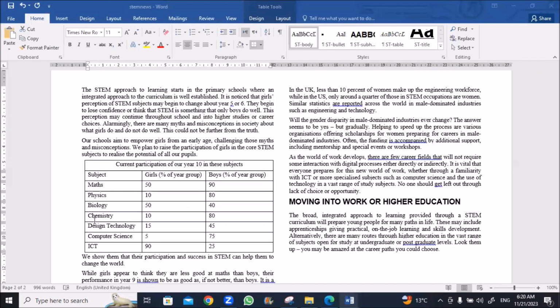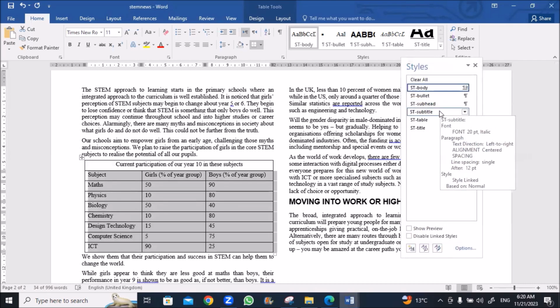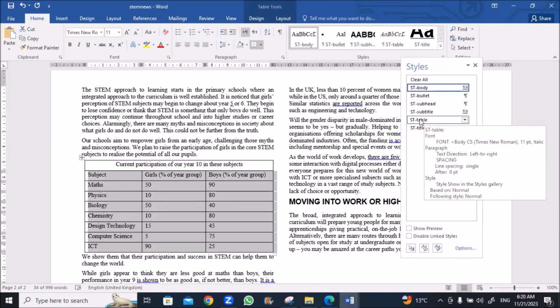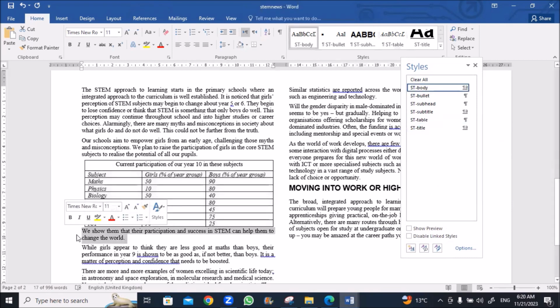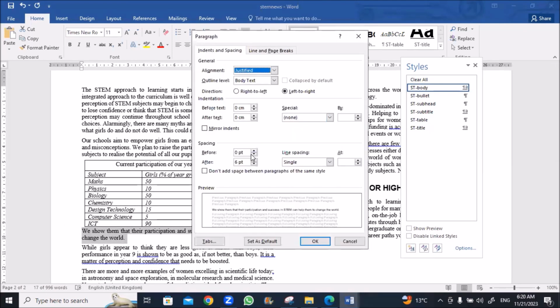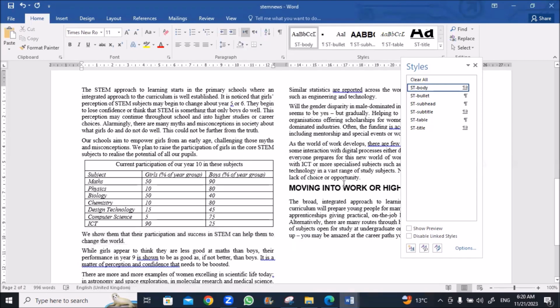Okay, go to the table. I'll select from 2 to 9 and go to style, and I'll put this table, ST table. Okay, there's no wrap. I'll go to the paragraph after this style and go to paragraph style and make it set 6 before. This will be below the table. Okay.